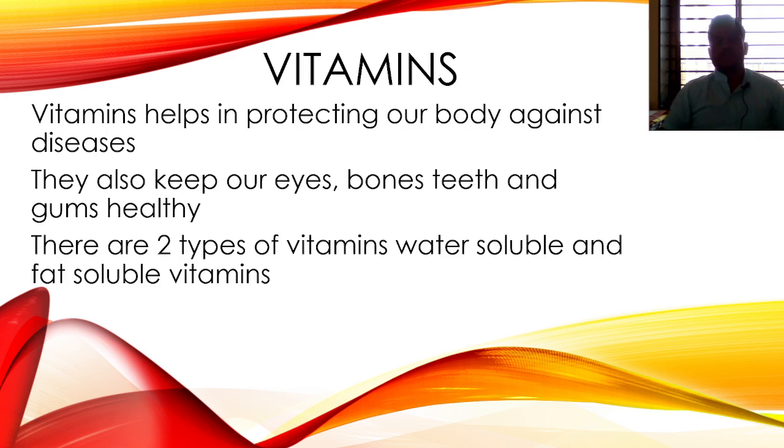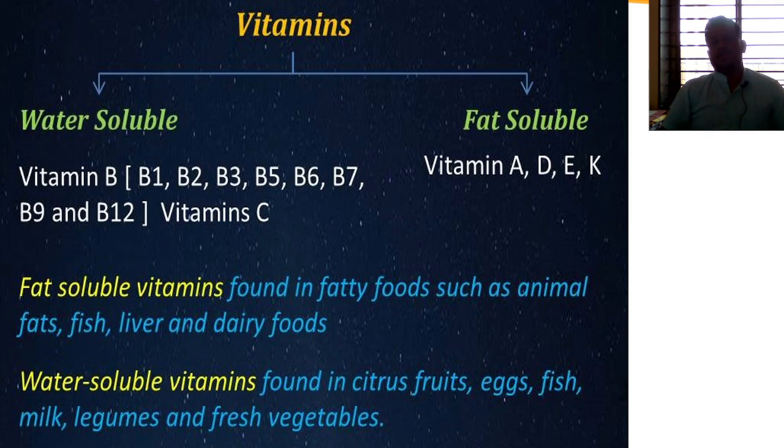There are two types of vitamins. One is the water soluble vitamin, another one is the fat soluble vitamin. Let us discuss these two points. Here is the chart about vitamins. These are divided into two types. One is the water soluble vitamin, another one is the fat soluble vitamin.